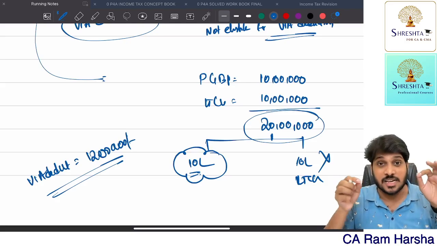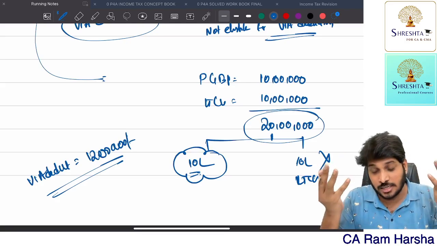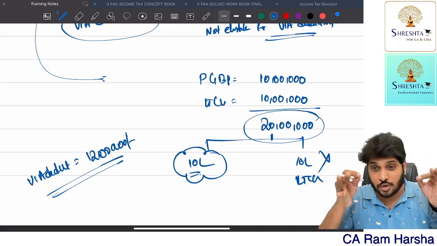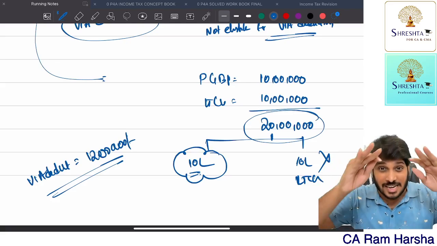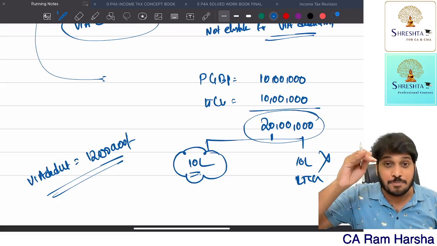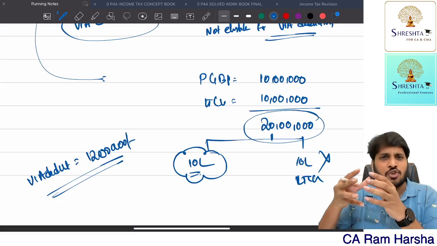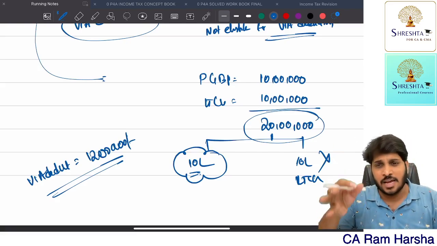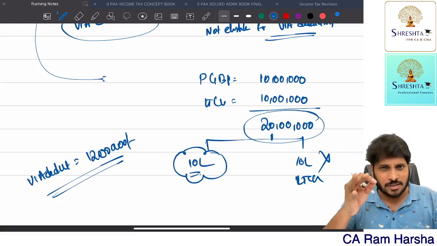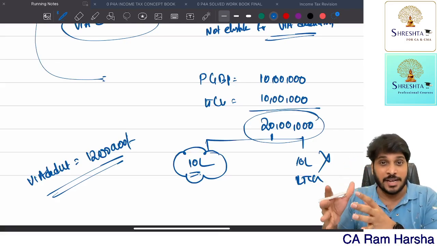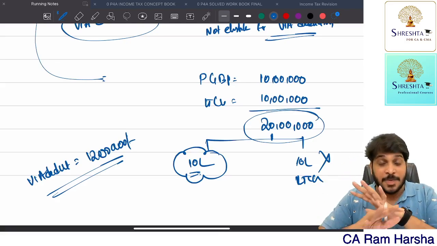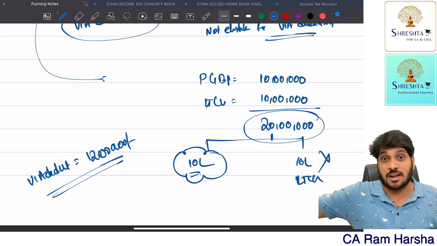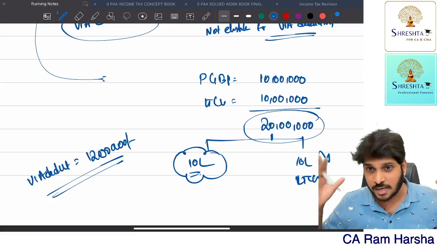So chapter 6A deductions cannot exceed gross total income. By the way, gross total income here means only that portion of gross total income from where we can claim 6A deductions. That portion excludes long-term capital gain under 112, 112A, short-term capital gain under 111A, winnings, casual income taxable at flat 30%, and black money income taxable at 60%. These incomes are not at all eligible for deductions because in the respective sections themselves they have debarred 6A deductions.